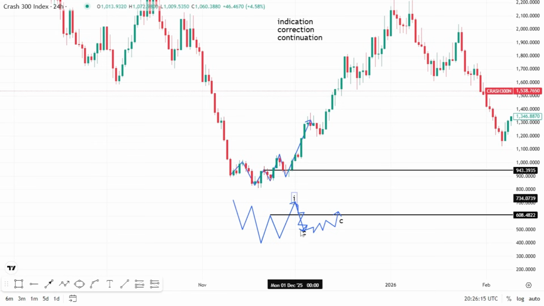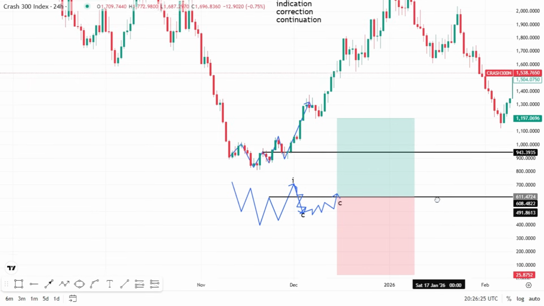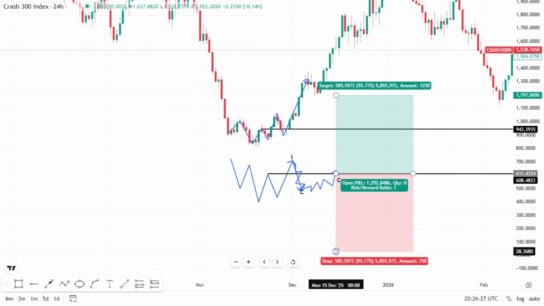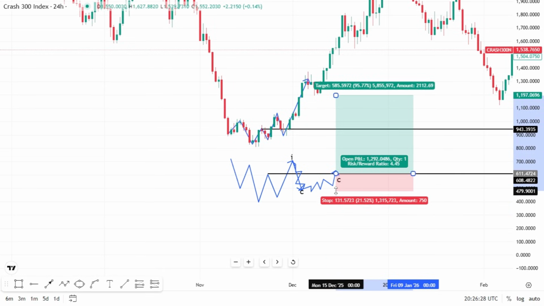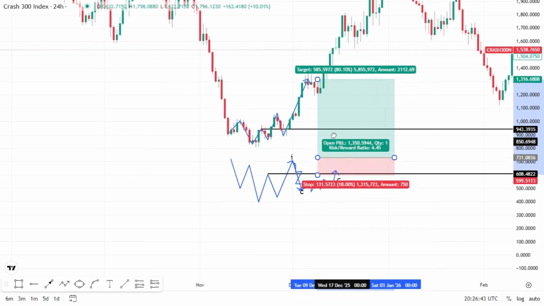So this is ICC. Then you enter immediately. Don't fear. Don't fear. You enter here. You see? Keep your stop loss below this last swing low that I gave you. Last support level. Just keep it there. No fear at all. No fear, brother. Okay, let me show you how I would have used this thing here now.